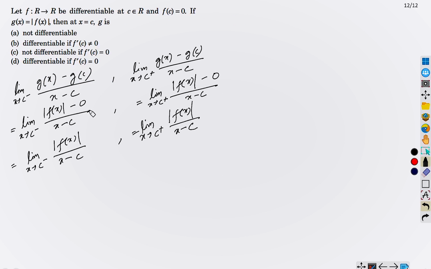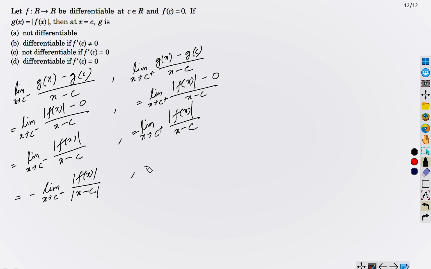Now observe that we can write this one in this way: minus limit x tends to c minus. Observe carefully and let me know if you have any doubt. Because x tends to c minus, it means x is less than c. Therefore, x minus c is negative. So we can write this as minus of modulus of x minus c.